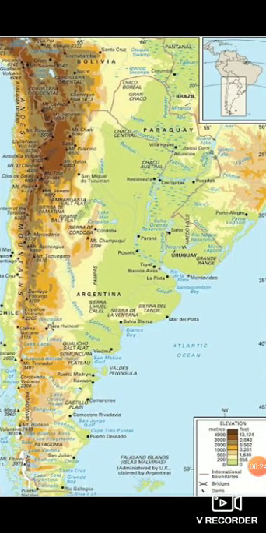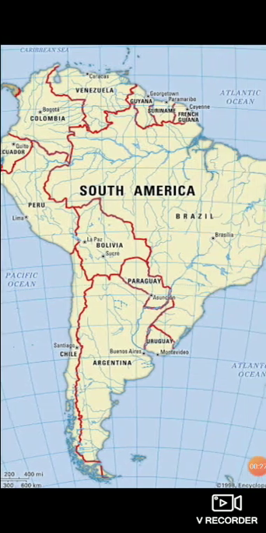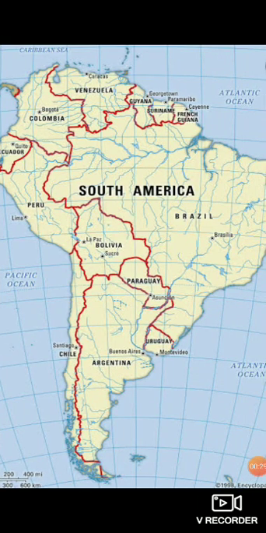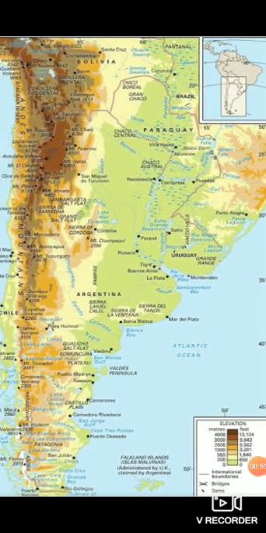Now, South America is the fourth largest continent and it lies below North America. And we saw yesterday that North America is connected to South America by a thin strip of land which is known as the Isthmus of Panama, which we learned yesterday in the previous video. So South America is just below North America and is connected to it by the Isthmus of Panama.